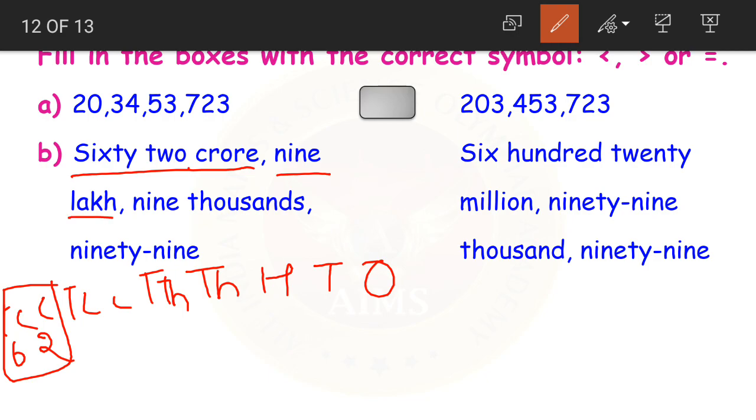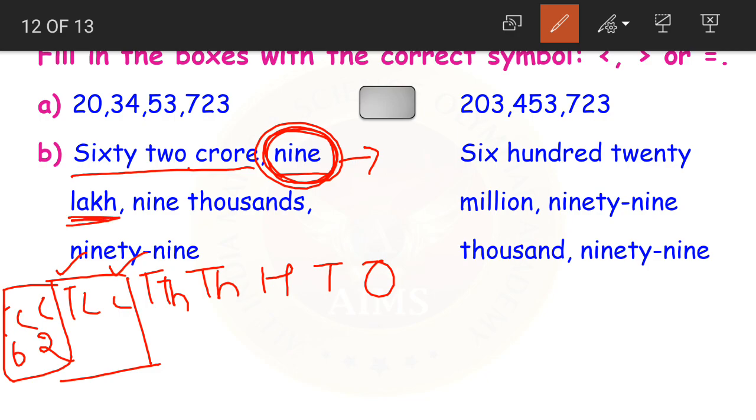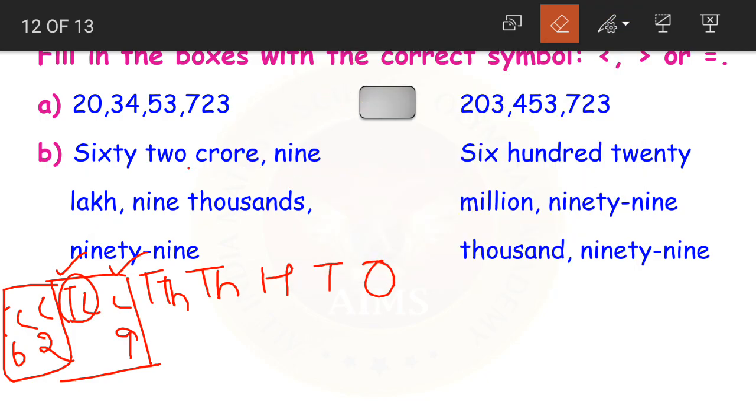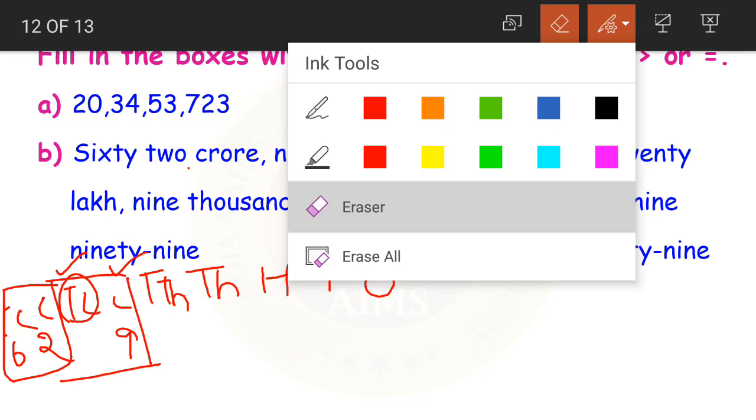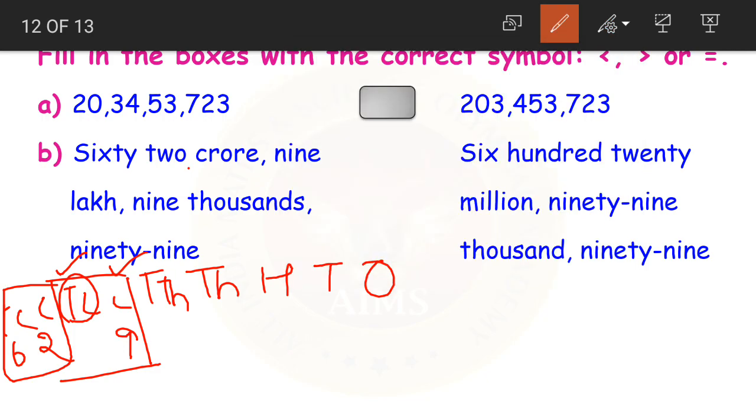Then we are having 9 lakhs. We are having 10 lakhs and lakhs here. But they gave us only 9 lakhs. 9 means it is in 9 lakhs only. There is no number in the 10 lakhs period. Like if there was 70 lakhs, then we would have written 7 in the 10 lakhs period. Yes or no children? Yes, we have no number for the 10 lakhs period here. We are only having 9 lakhs. So we will place 0 in the 10 lakhs place.